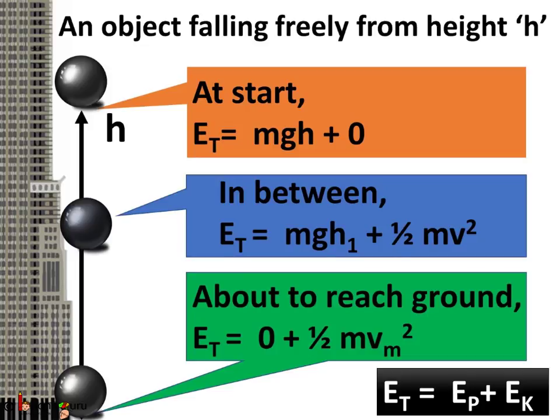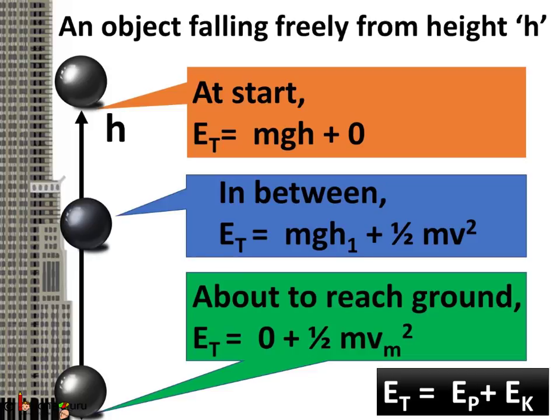So what do we see? We find that during the free fall of an object, at start the kinetic energy would be 0 as the velocity of the object is 0 and the potential energy is maximum. And during the free fall of the object, the decrease in potential energy at any point in its path appears as an equal amount of increase in kinetic energy.